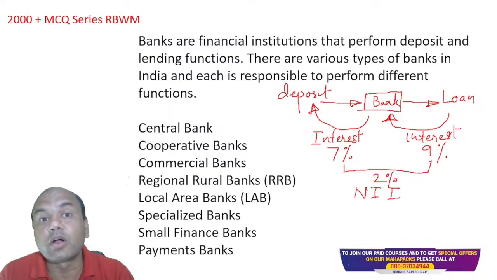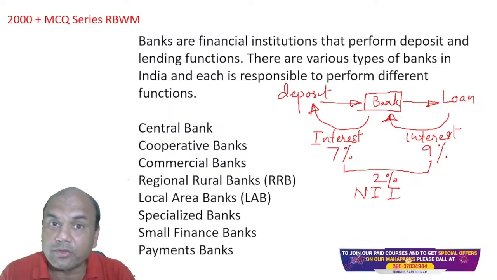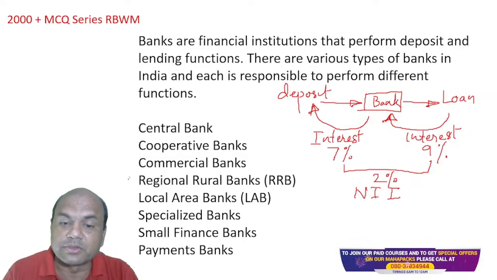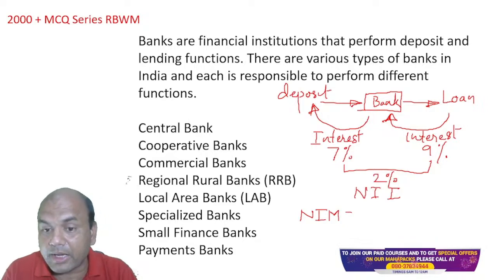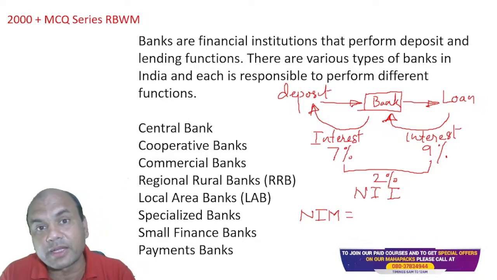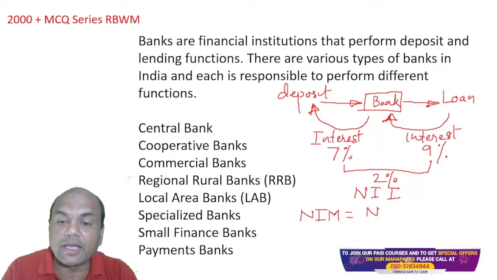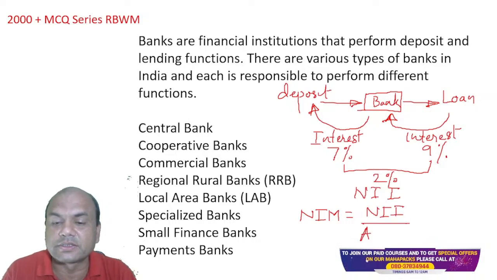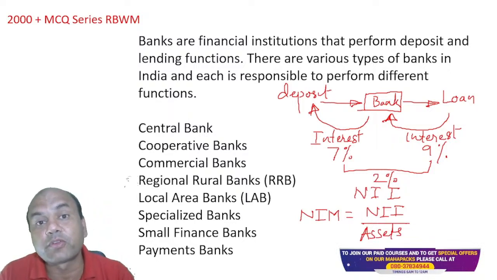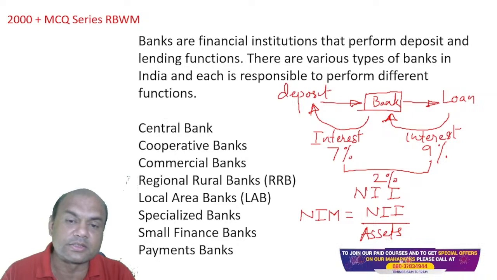Remember, it's not NIM. NIM is different. NIM equals net interest margin. Remember these two by heart. You'll be getting at least one in the exam. NIM is NII upon yielding assets, or you just write it as assets. It's actually yielding assets. Yielding means which are performing assets, which are giving you the returns.